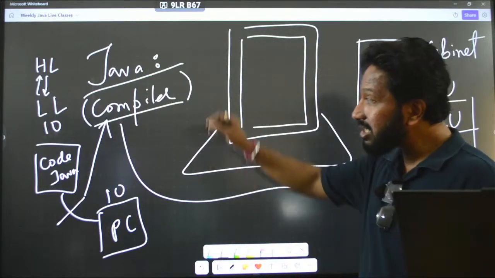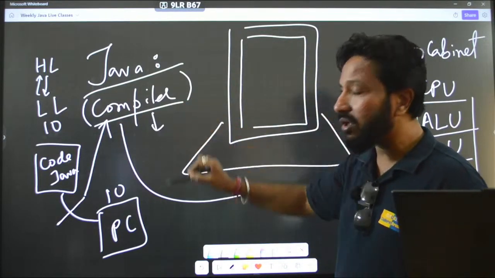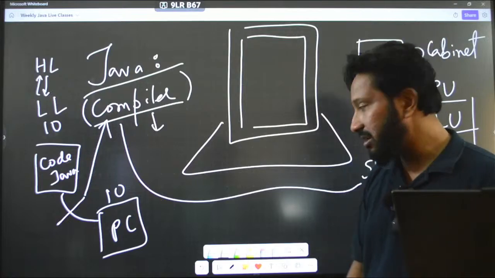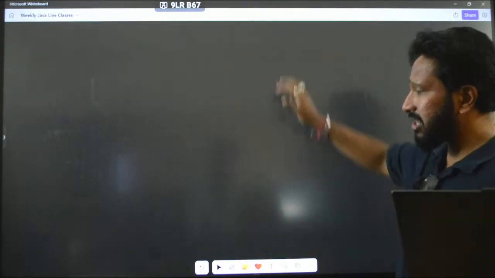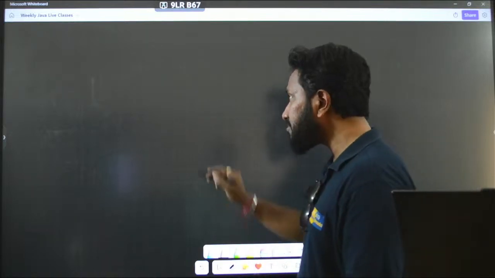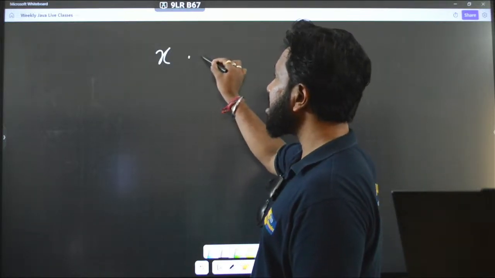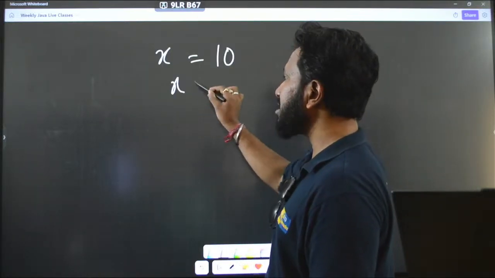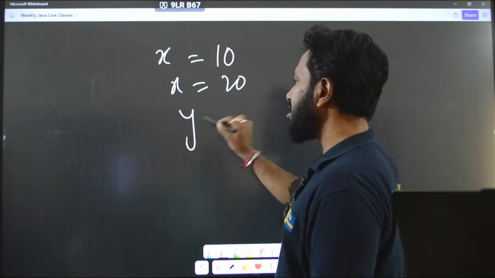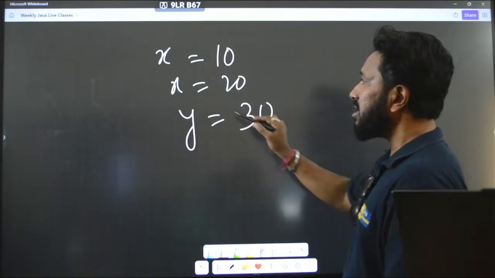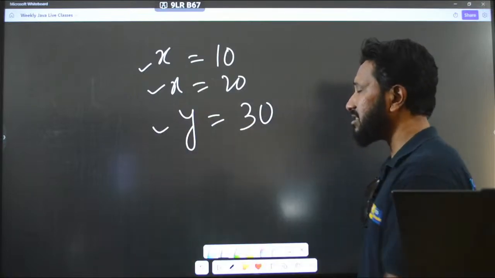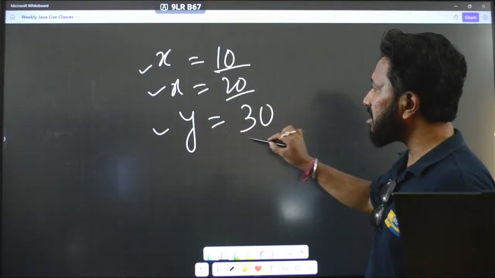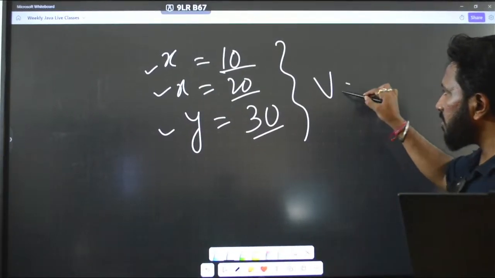Okay, and this compiler allocates all the memory and all the things that we have. Right now we are talking about our variables, right? So if I say x is equal to 10, then x equal to 20, say y equal to 30, these are variables, x, y, etc., and these are values, correct?